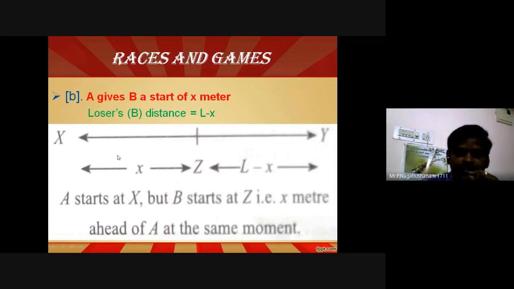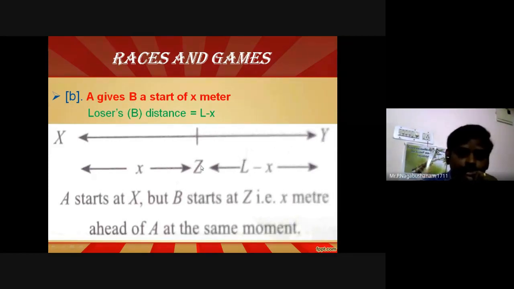Assume this distance is X. He is being told you can start 1 meter ahead, or 2 meter ahead, or 5 meter ahead of the winner. This X is nothing but ahead of A. Both persons started at the same time, but B starts at a distance X. Then what is the loser distance? The winner distance is L. The winner has to start from X and reach Y, so the winner traveled the capital L distance.